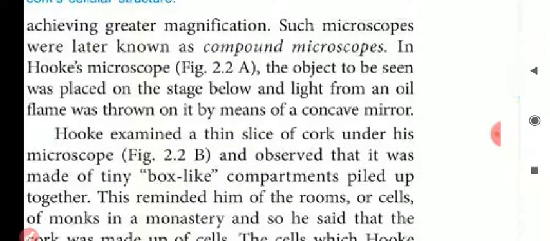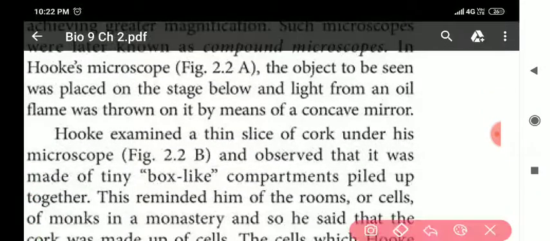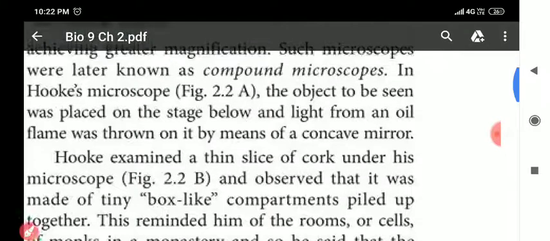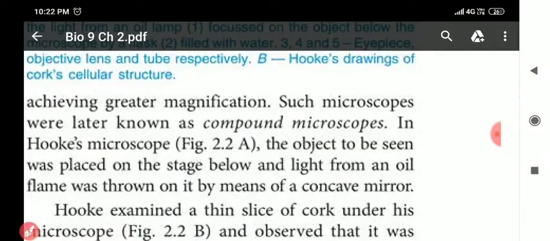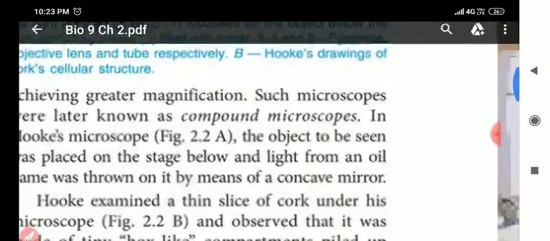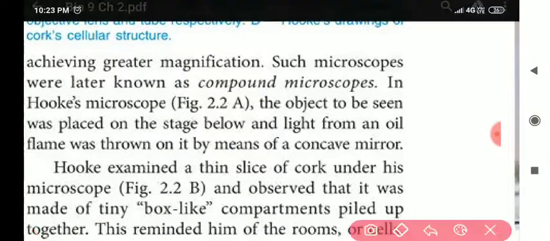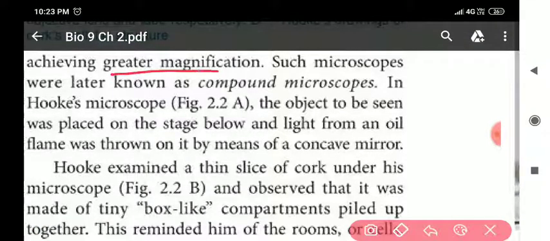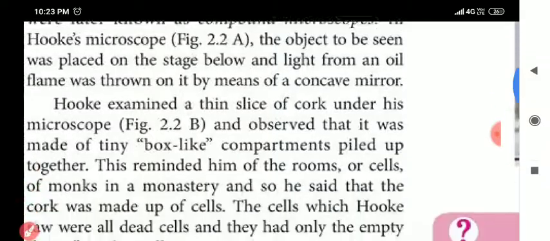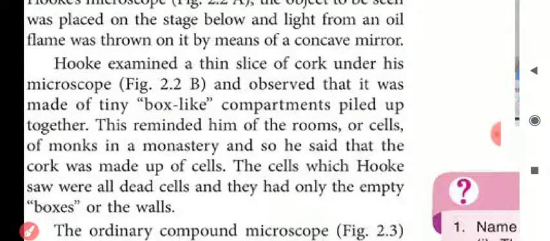This compound microscope used to have greater magnification. Who discovered the compound microscope? Robert Hooke. And Robert Hooke also discovered the cell.